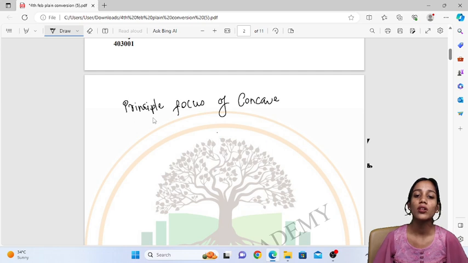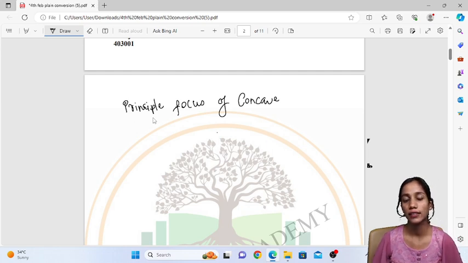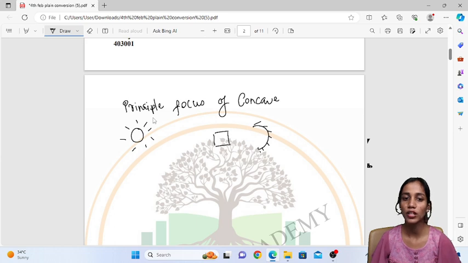In the real-time phenomenon, if this is the sun, and the concave mirror is placed over here, and there is a paper placed over here, the ray of light passing through the mirror will get reflected and come at the focus.